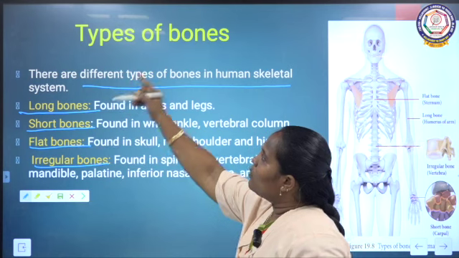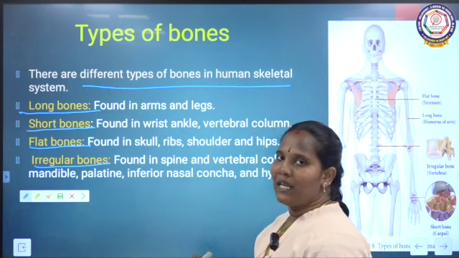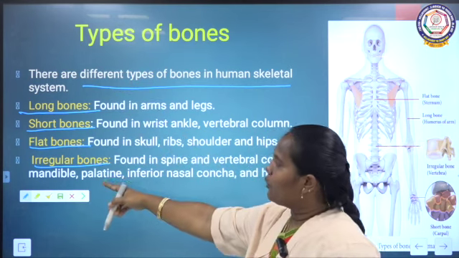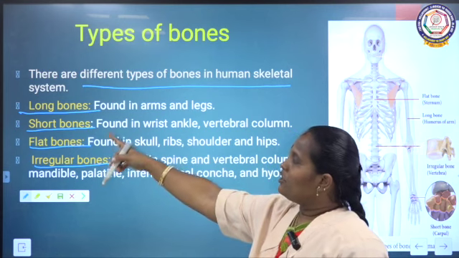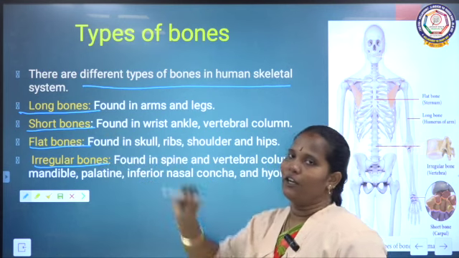So, bones are categorized based on shape and size into four categories: long bone, short bone, flat bone, and irregular bone.